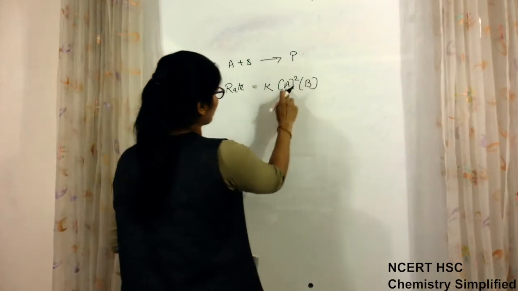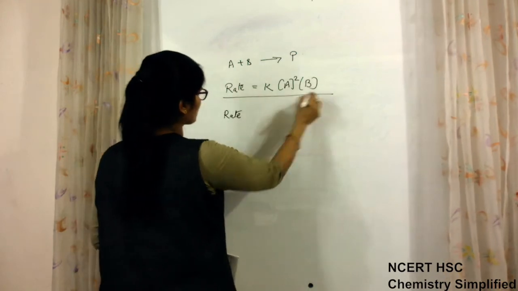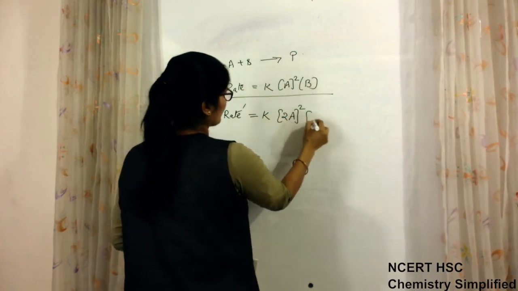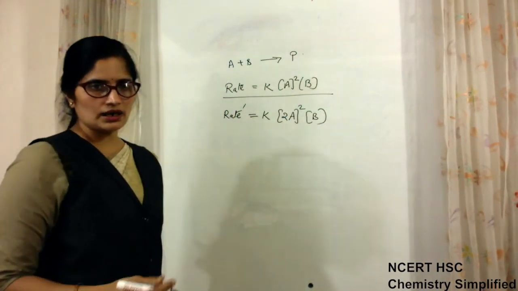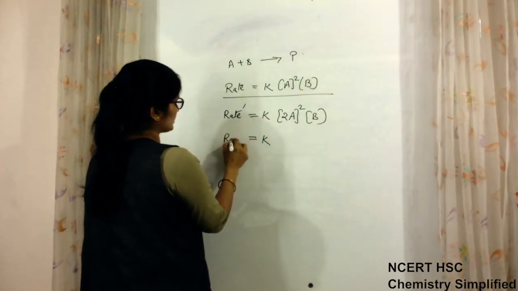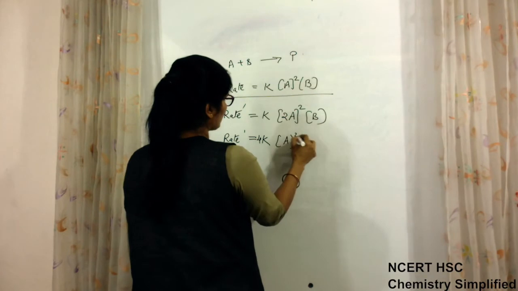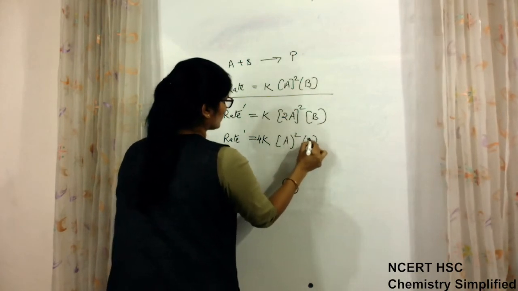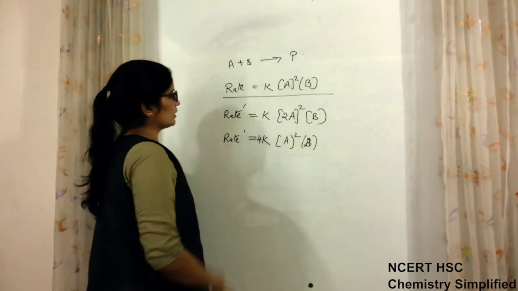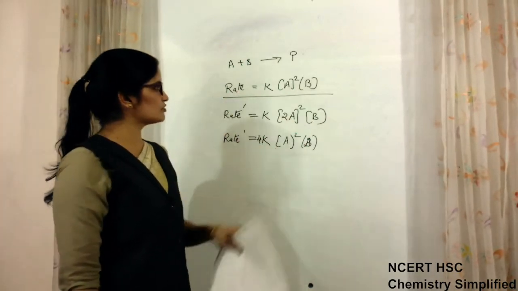The initial rate was this rate. If the concentration of A is doubled, with everything else unaffected, then the rate will become 4 times the previous rate. So if A is doubled, the rate will become 4 times the initial rate.